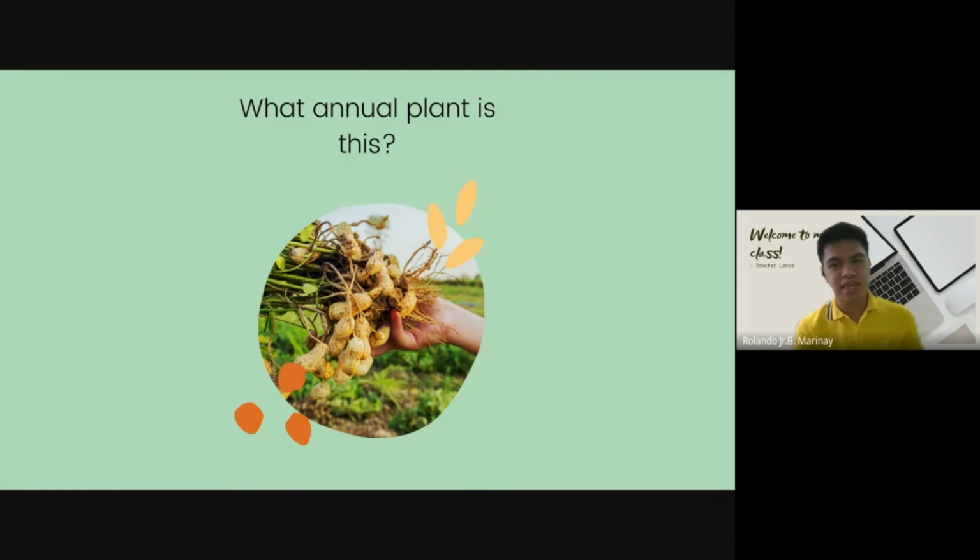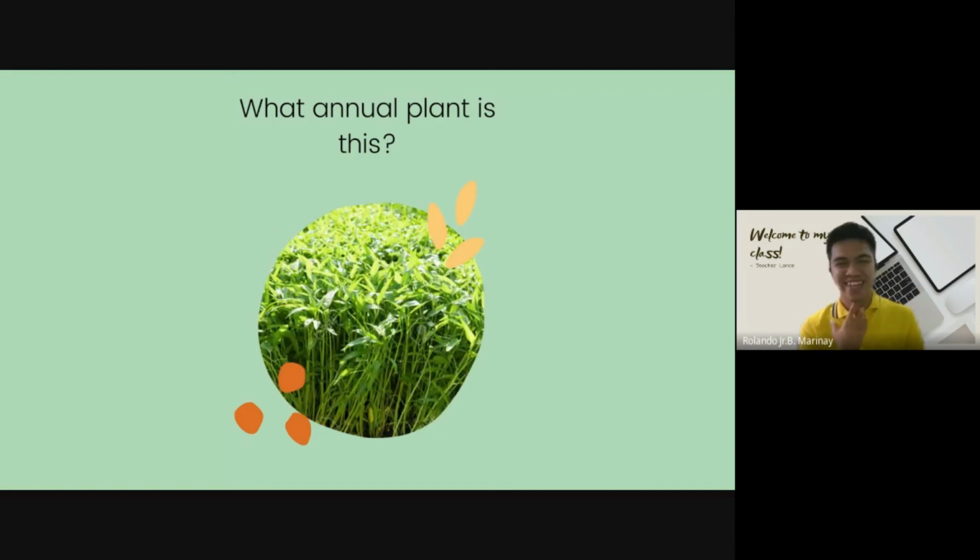P-E-A-N-U-T. Okay, you don't have to spell it in the exam. You just have to pick the choice. But it's also important that you are familiar how to spell it, so that you could choose correctly. Okay, next. What plant is this?